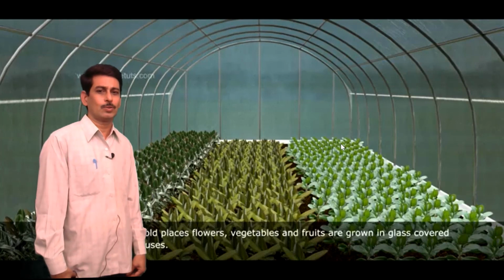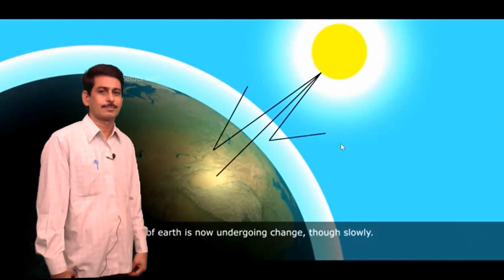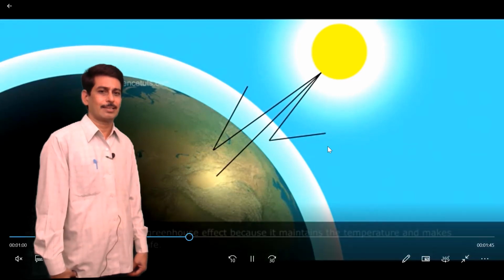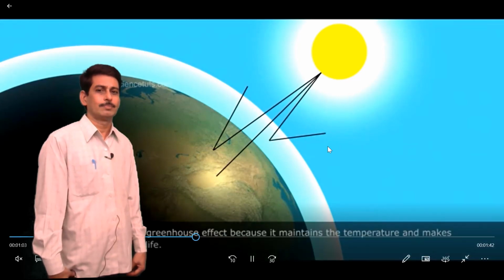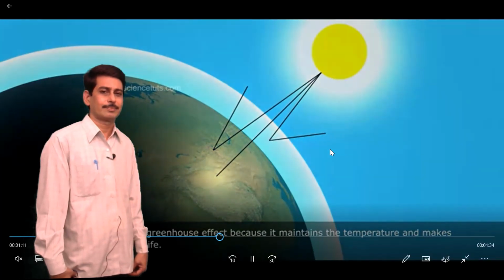We all know that in cold places, flowers, vegetables and fruits are grown in glass-covered areas called greenhouses. But the temperature of the earth is now undergoing change slowly. The atmosphere traps the sun's heat near the earth's surface and keeps it warm. This is called the natural greenhouse effect because it maintains the temperature and makes the earth perfect for life.